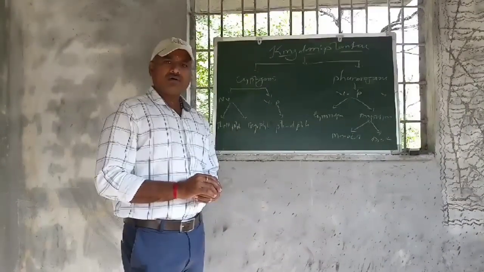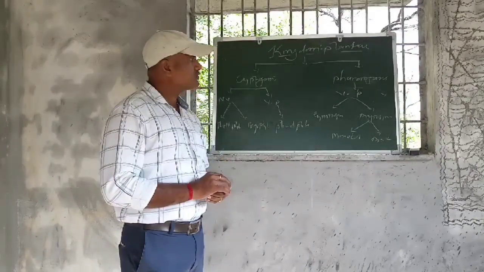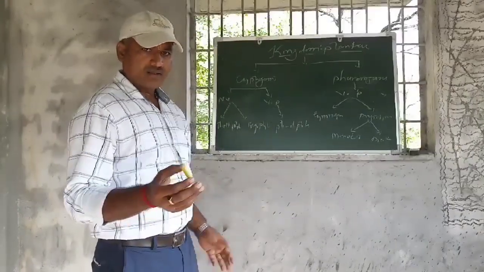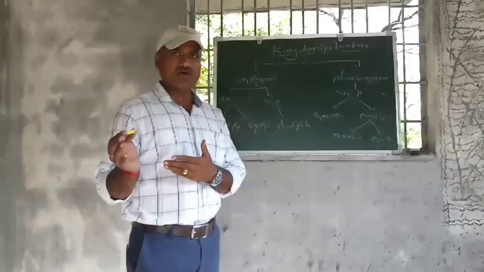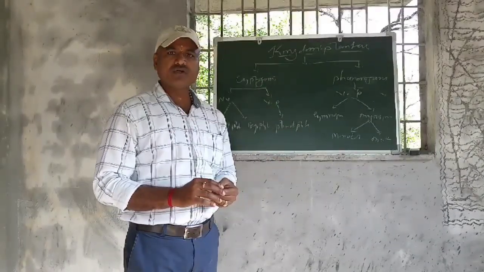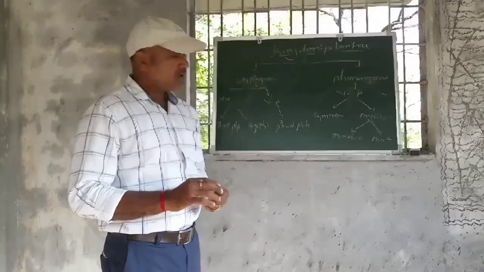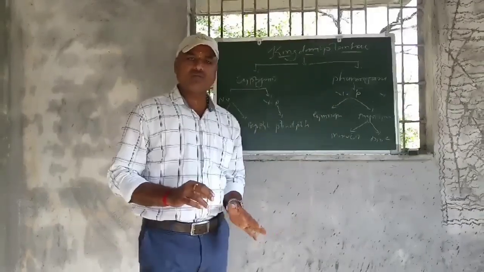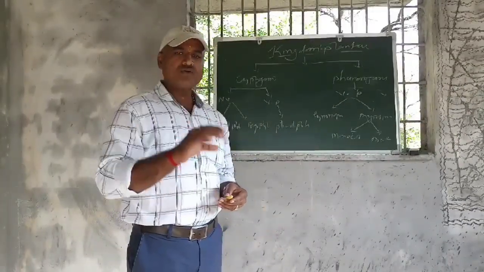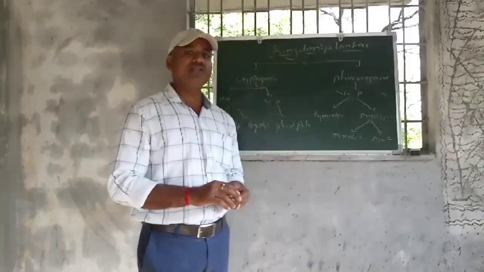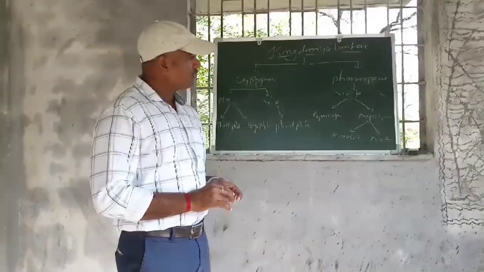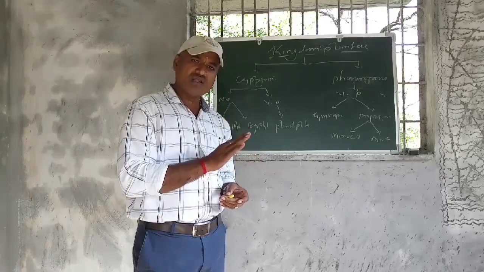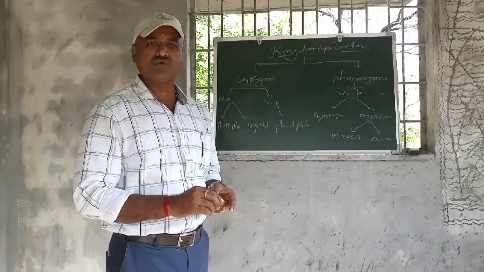Now, I think the last chapter was about the kingdom Animalia. What somebody is teaching you, I don't know, but here I am going to teach you about the kingdom Plantae. First, I would like to tell you about the whole content of this biology subject. Biology consists of mainly 16 chapters in the 11th standard. Out of that, 8 chapters are about botany and the remaining 8 chapters are about zoology.